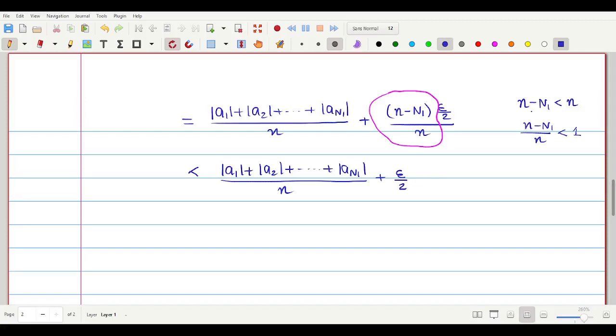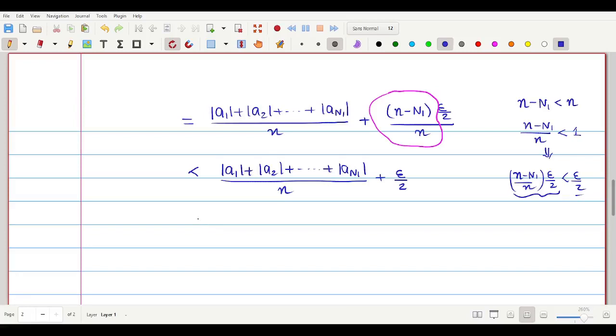புரியுதா? இதுல இருந்து என்ன தெரியுது அப்படின்னா, n minus n1 by n times epsilon by 2 which is less than epsilon by 2. So இதுக்கு பதிலாக நான் இதை போட்டேன். ஓகே, சரி. See, மேல இருக்கிறது வந்து fixed number, modulus of a1 plus modulus of a2 plus modulus of an1, it is a fixed number, வேற எதுவுமே கிடையாது.